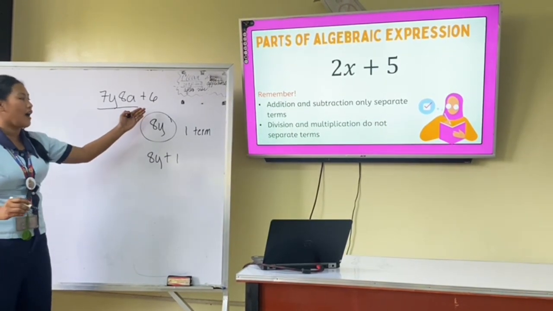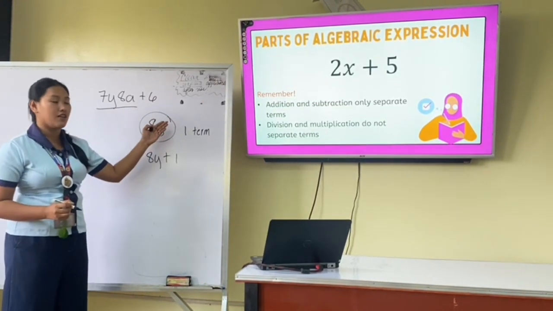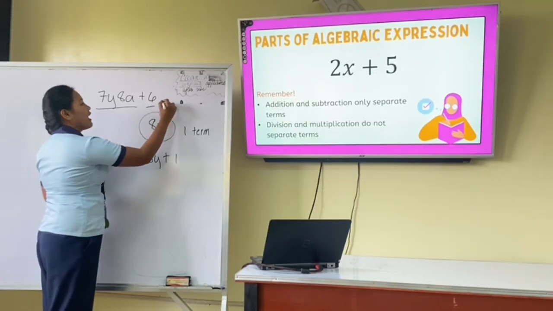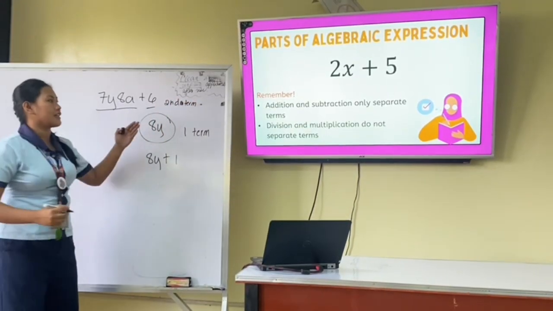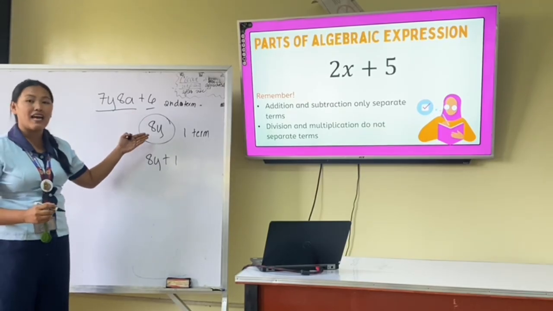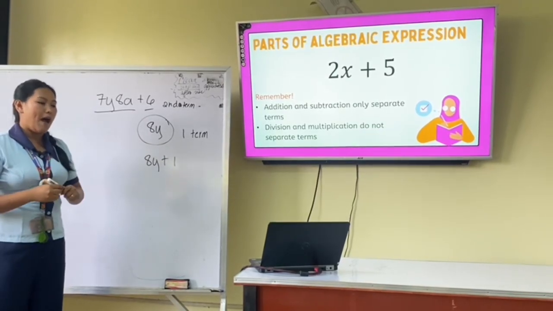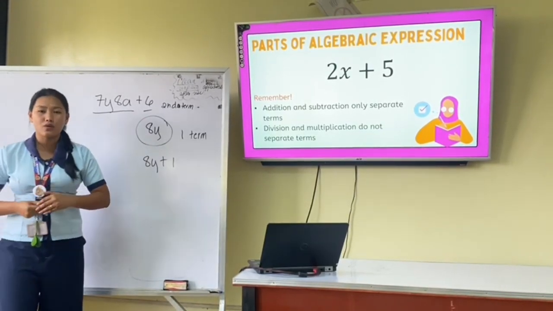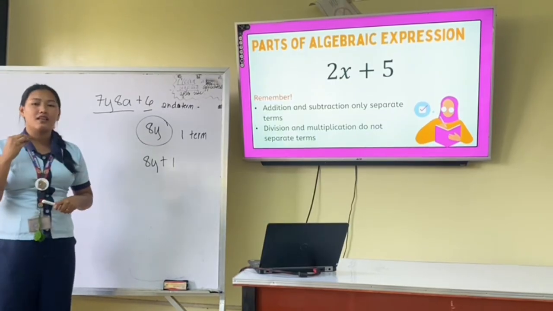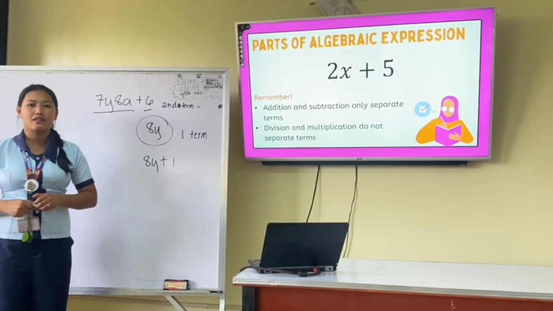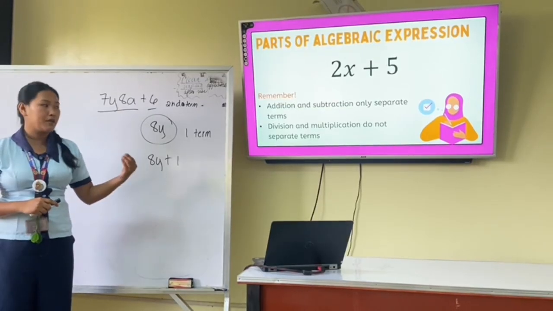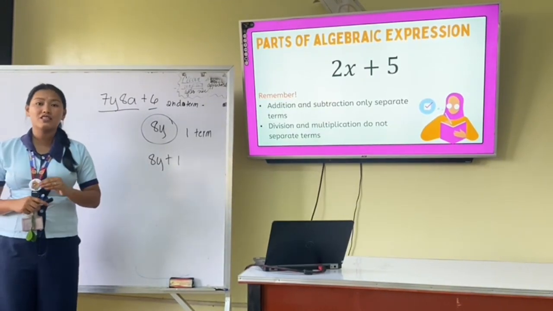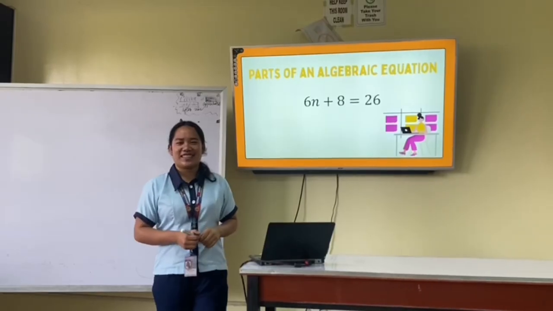The other side of the operation, after the addition, is the second term. In an algebraic expression, multiplication and division can't separate terms. So if the algebraic expression has multiplication or division, it is only one term.